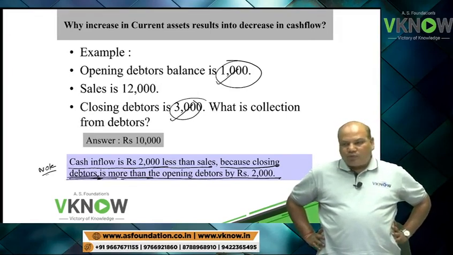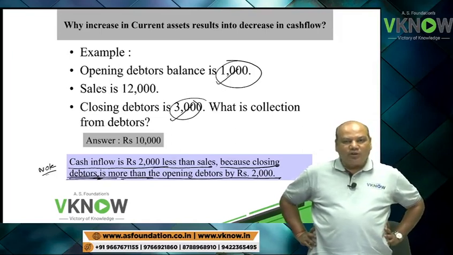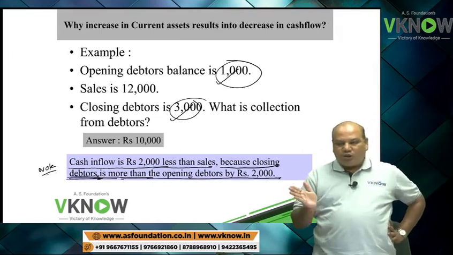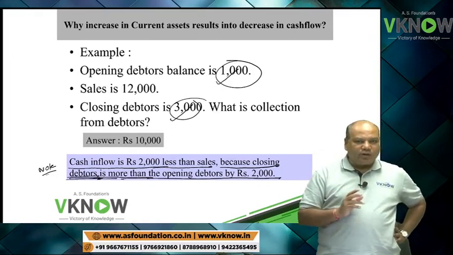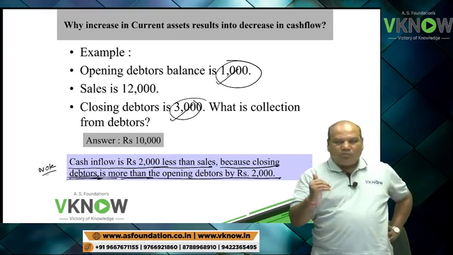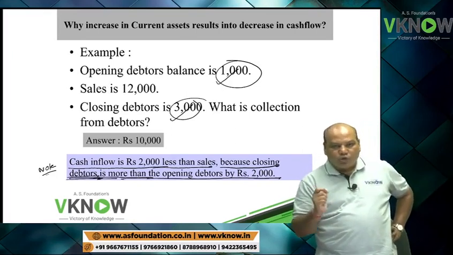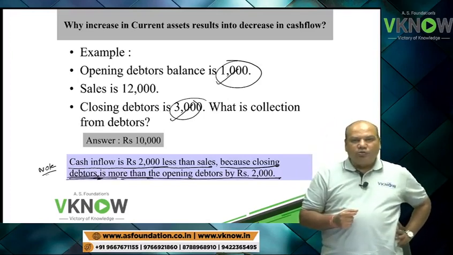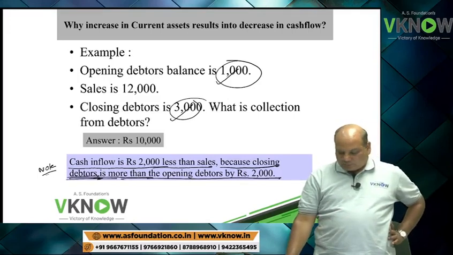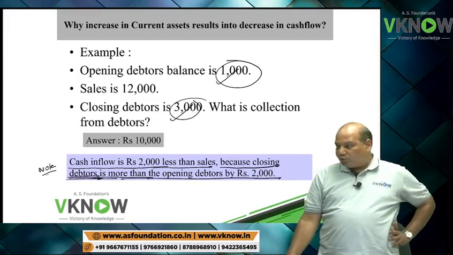So in future, when you see a question of indirect method, and if closing current asset item is more than opening current asset item, it means my cash flow is lower than the profit. I hope you have written.